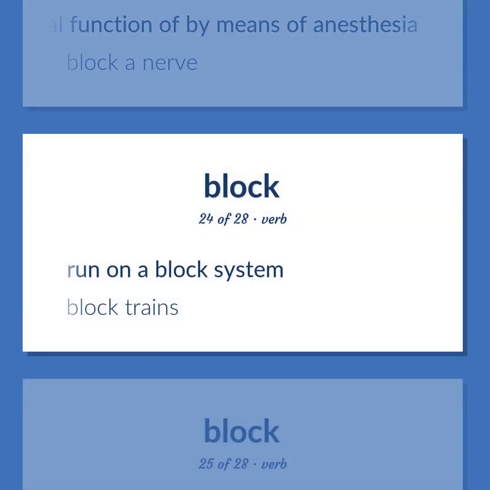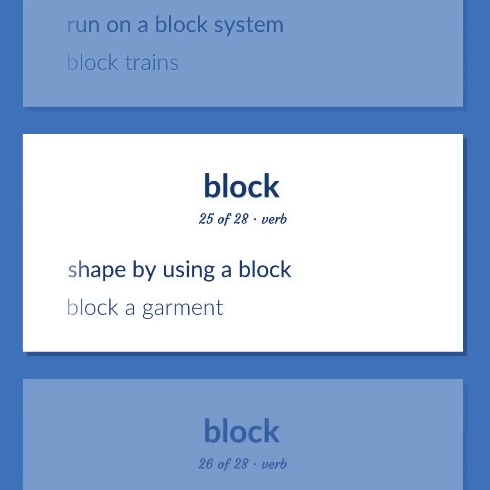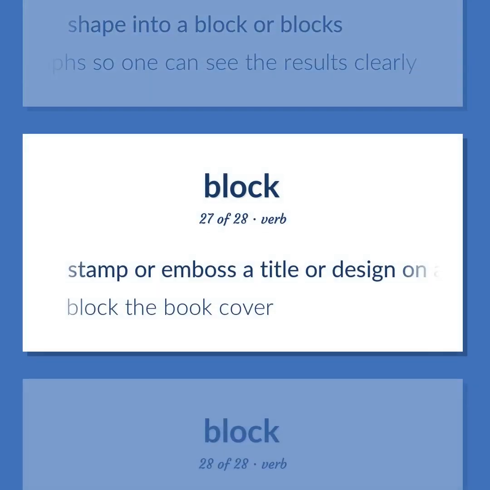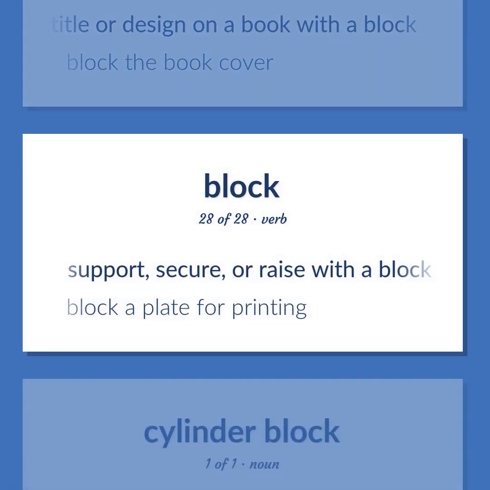Run on a block system. Block trains. Shape by using a block. Block a garment. Shape into a block or blocks. Block the graphs so one can see the results clearly. Stamp or emboss a title or design on a book with a block. Block the book cover. Support, secure, or raise with a block. Block a plate for printing.